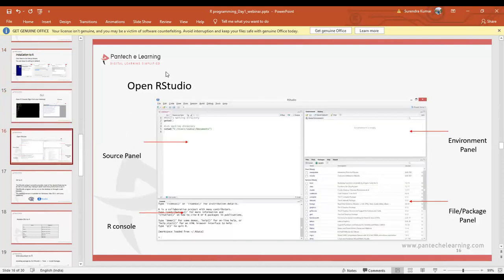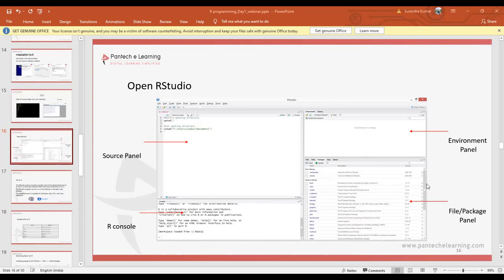So this is RStudio. Here we can see different windows. This is called the source panel window, where we can write our code and develop our programs and different applications under this script window, right? Next is the R console, where we can see whether there are any errors in our program and what the execution is. That also we can see in this R console window.